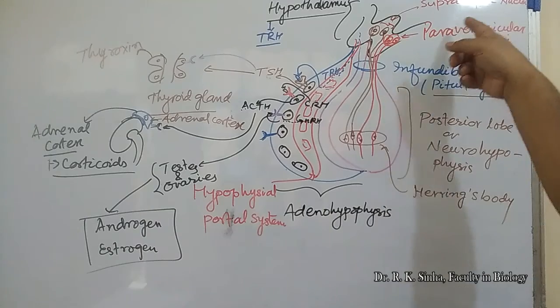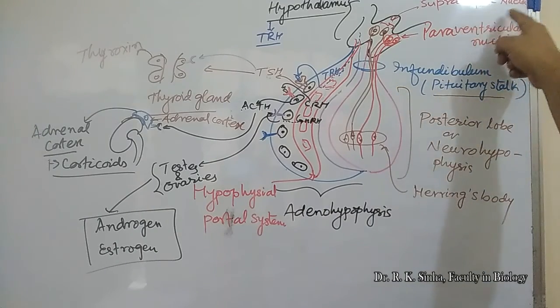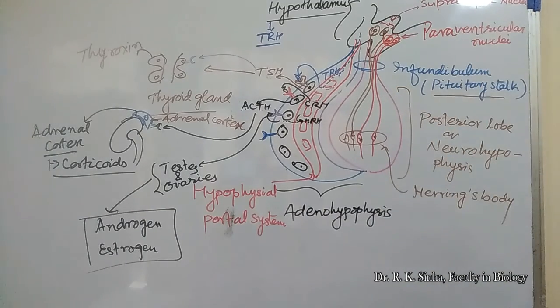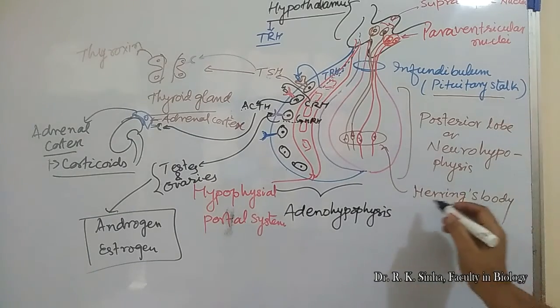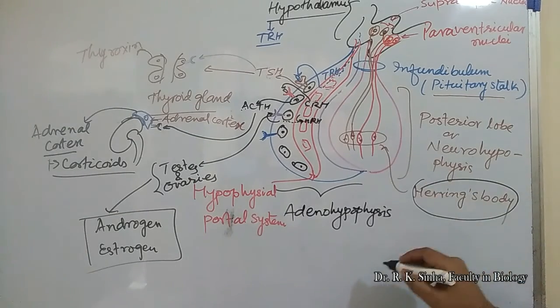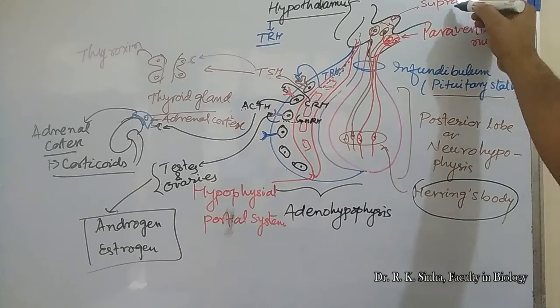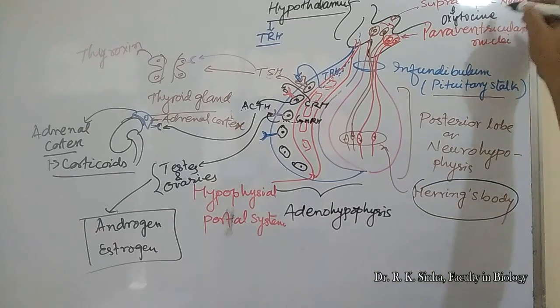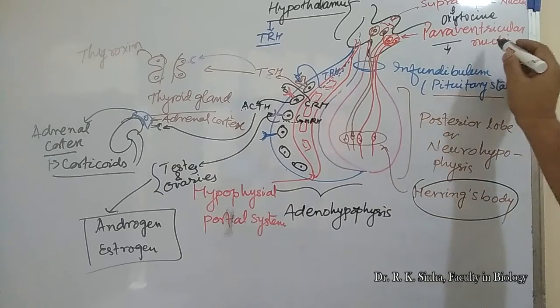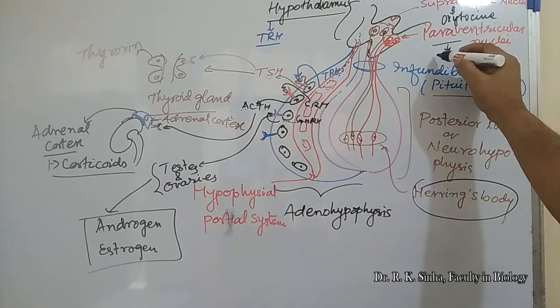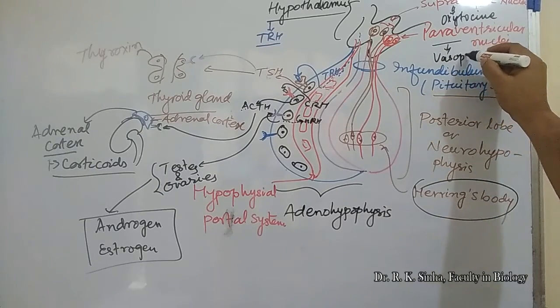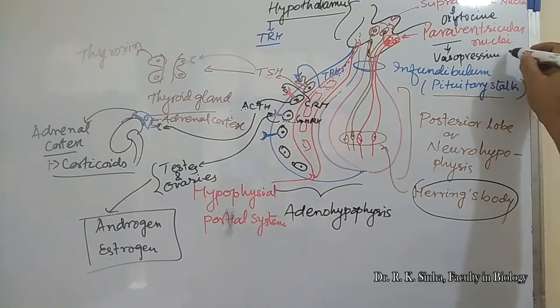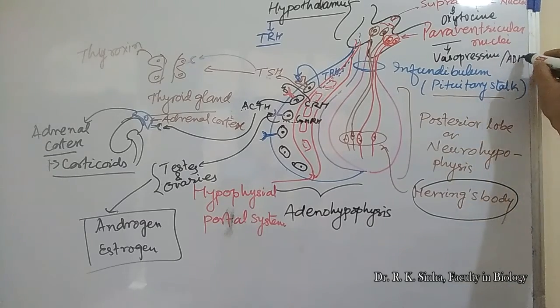And the hormones released from the supraoptic nuclei and paraventricular nuclei are stored in the Herring bodies of the posterior lobe of the pituitary gland. The supraoptic nuclei secretes oxytocin, and the paraventricular nuclei secretes vasopressin, or ADH. We can also say it ADH.